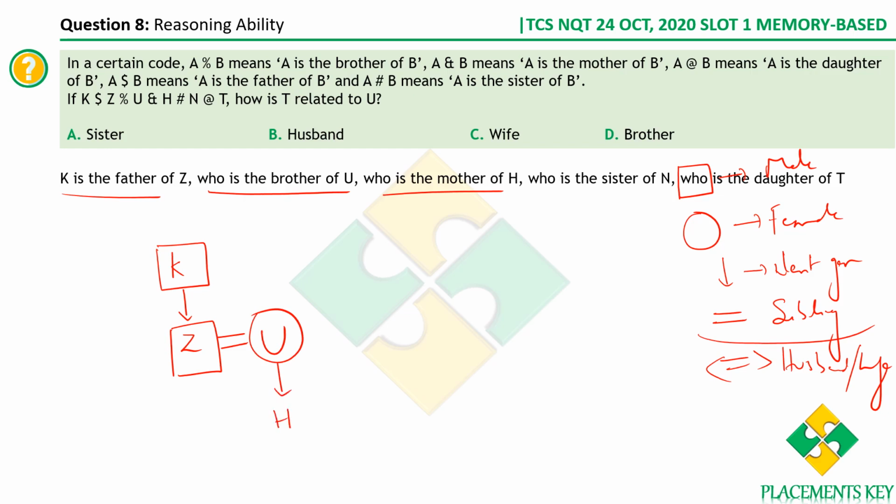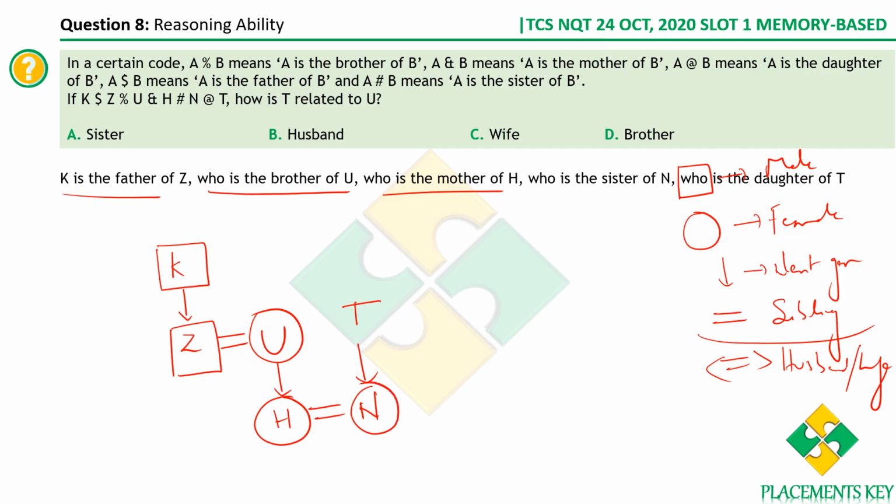H is the sister of N. N is the daughter of T. Okay, this is what we have.